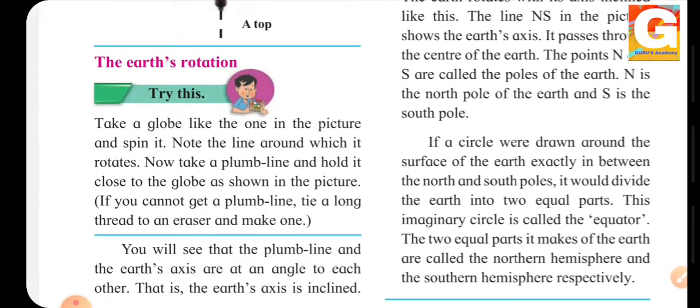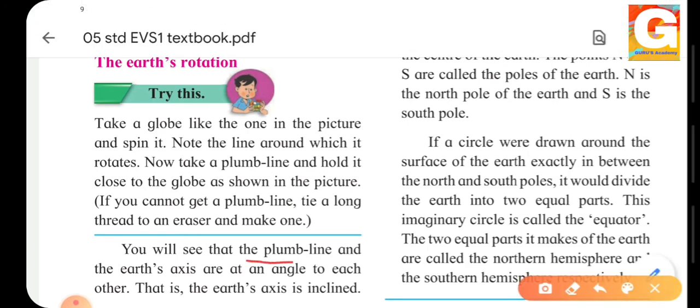And if you do not get a plumb line, tie a long thread to an eraser and make one. If you don't have a plumb line, what will you do? You will take a thread and tie an eraser at one of its ends and you can use this as a plumb line. So you will see that the plumb line and the earth's axis are at an angle to each other. That is, the earth's axis is inclined.